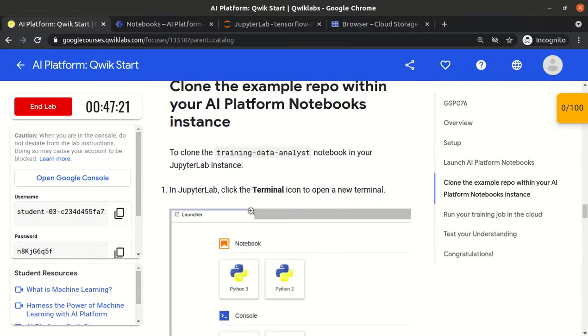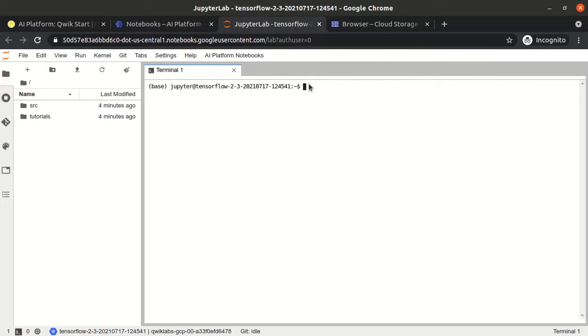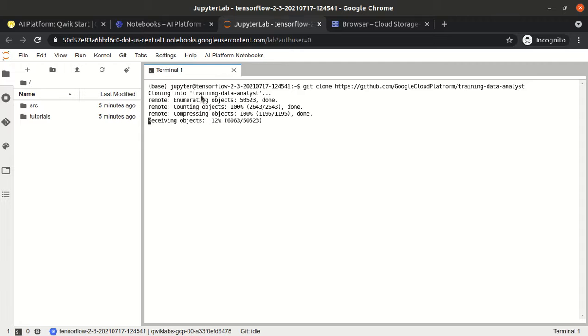Okay, so they have already provided some code to us. They told the code is available on their GitHub, and to just do one thing, clone their repo. So we issue a very basic command, git clone, and we will give their repo name, and if we press enter, we will see it will clone this dataset, training data analyst, and the training data analyst folder will automatically be created here, and under this all the data will be copied. So it is just cloning, or you can say downloading the data. So let's wait for it to complete.